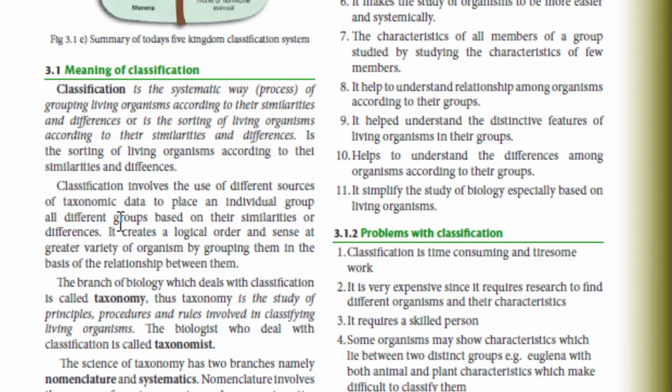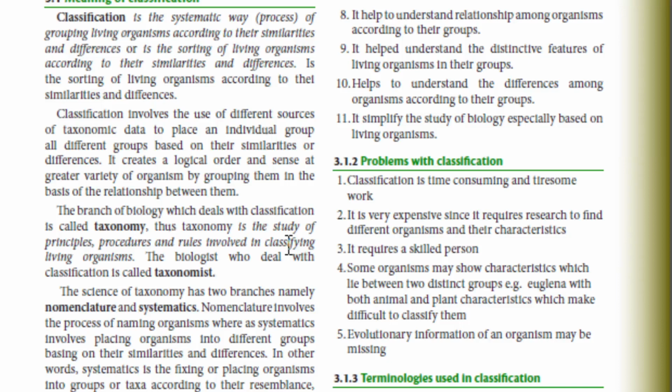So in placing organisms into various groups from the kingdom to the species, we use different sources of taxonomic data, including fossils, that is, various bones, and many other taxonomic data, to make sure that we get data regarding the history and the nature of these living organisms. It creates a logical order and makes sense of the great variety of organisms by grouping them on the basis of the relationship between them.